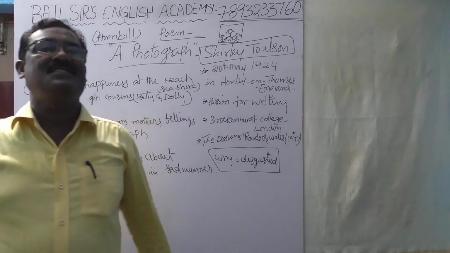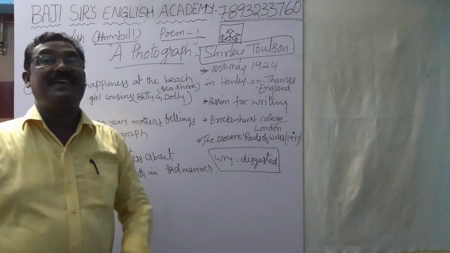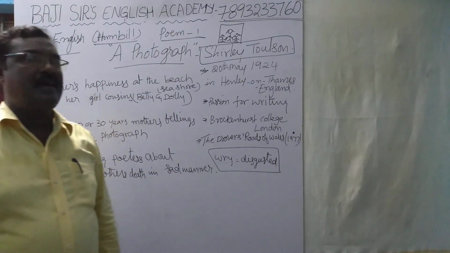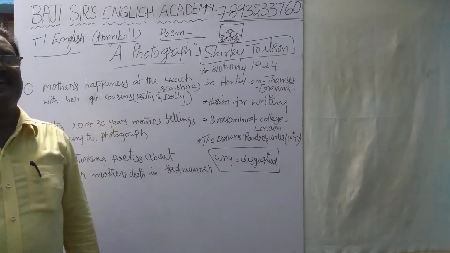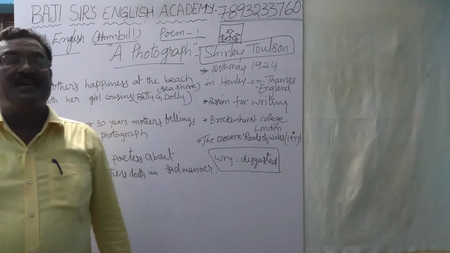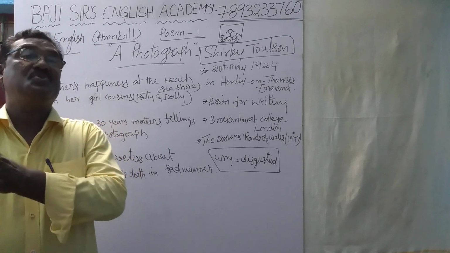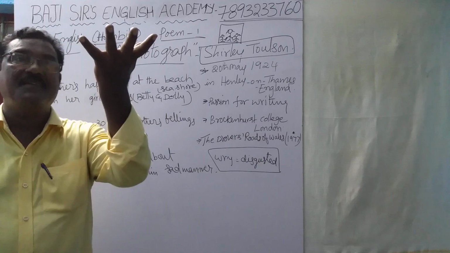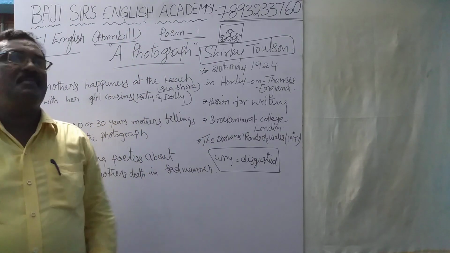All three girls stand still to smile through the haze at their uncle with a camera. The second stanza starts: the three girls stood still to smile through the hair at their uncle with a camera.